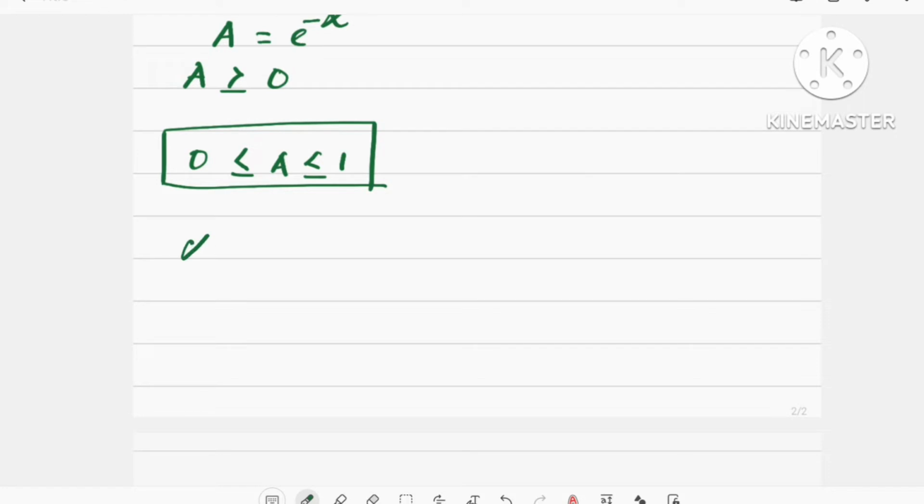And alpha is nothing but minus mu by kT, where mu is the chemical potential.